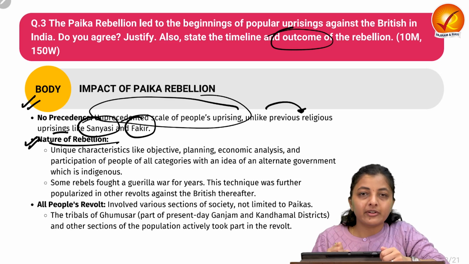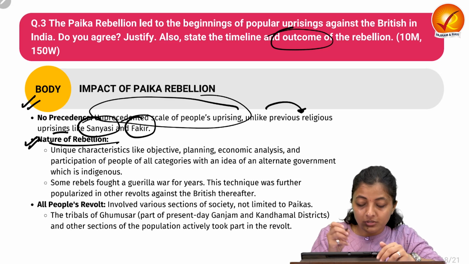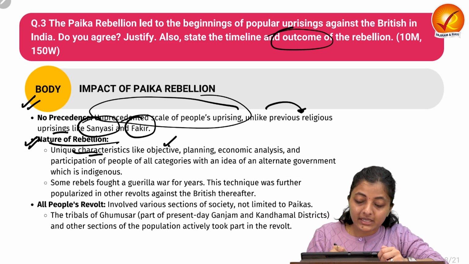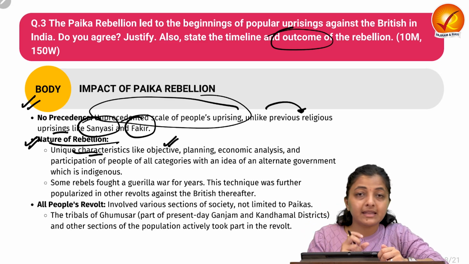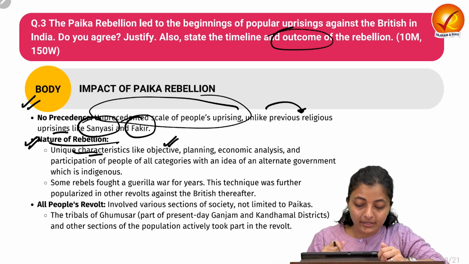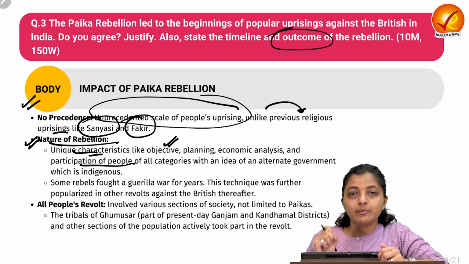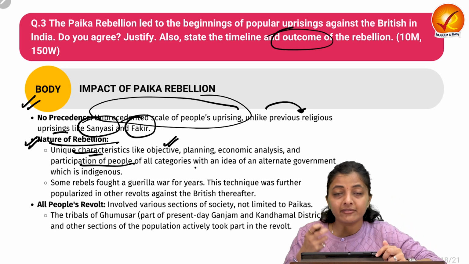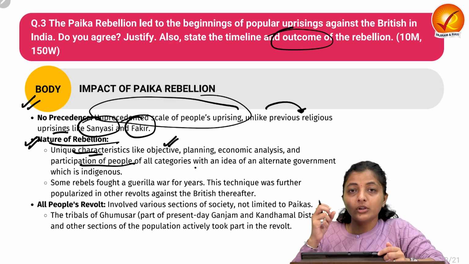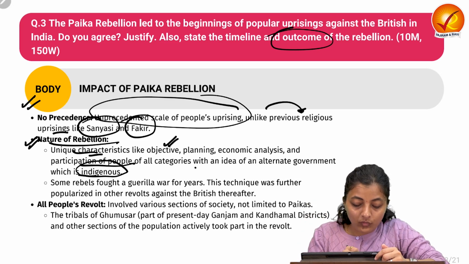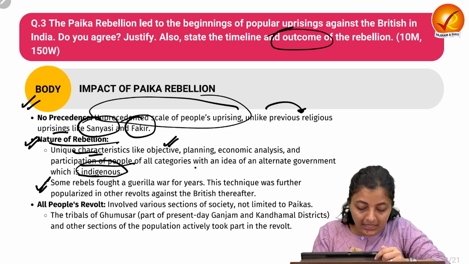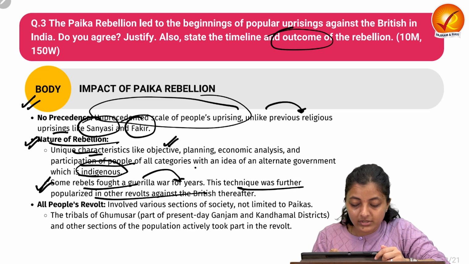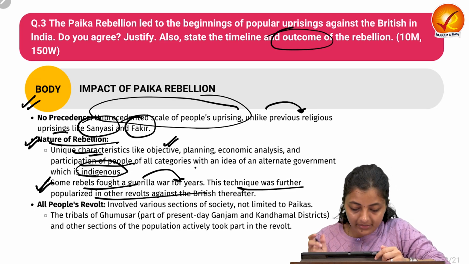Next is the nature of the rebellion. This rebellion was unique in its characteristics: there was meticulous planning, the objectives were very clear, and they did an economic analysis before the rebellion. There was greater participation from all categories of people. They had the idea that once they defeated the Britishers, they would put in place an alternate, indigenous government. Some rebels fought a guerrilla war, and these tactics were later used in other revolts against the British Empire.